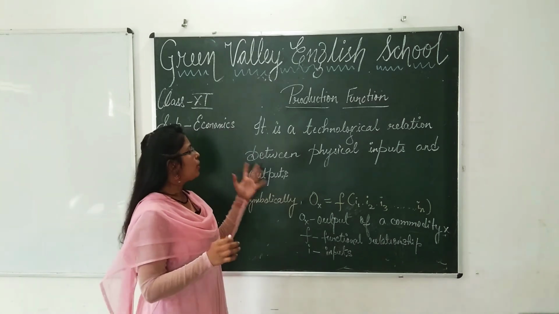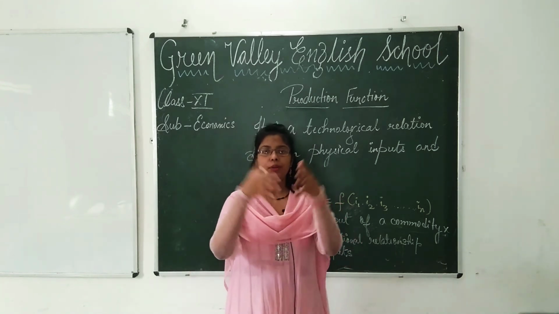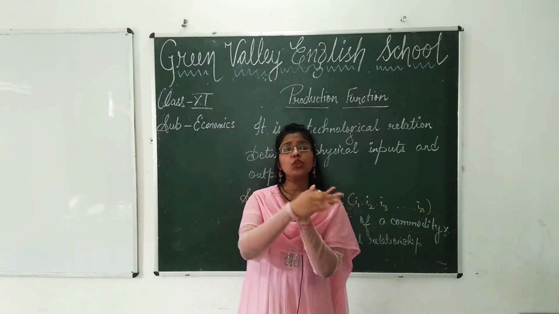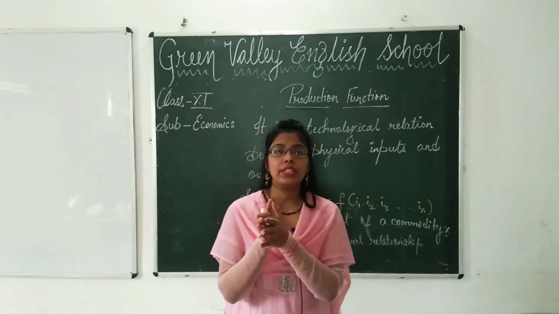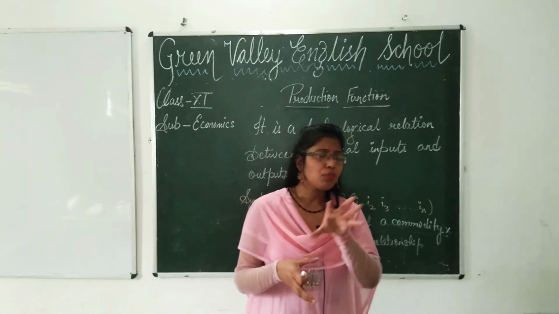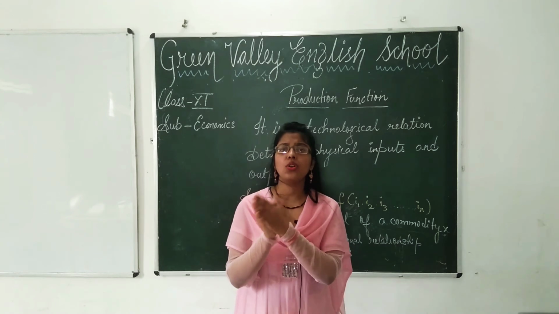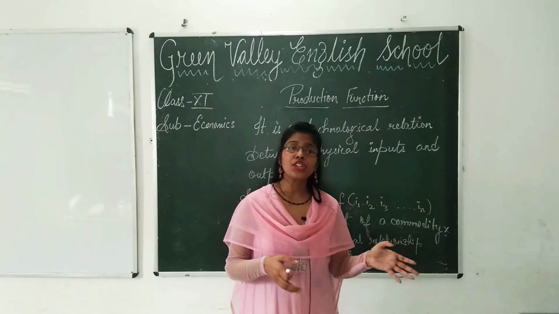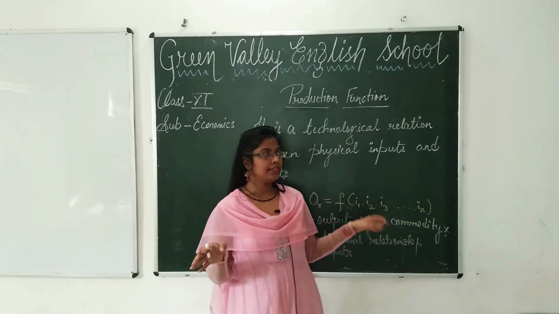Now if I talk more about production function, involving more labors, we can produce more goods. With better technology we can produce more goods. So more outputs can be produced. It is in the hands of the producer how they produce it. It can be produced by involving fewer labors also, or more labors also. So this is what is called production function. Now production function is not an economical concept, it is a technological one. It shows a technological relation between physical inputs and outputs.